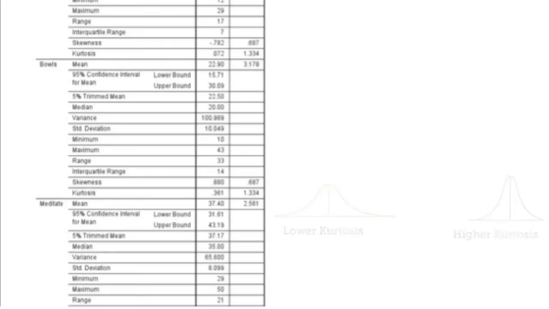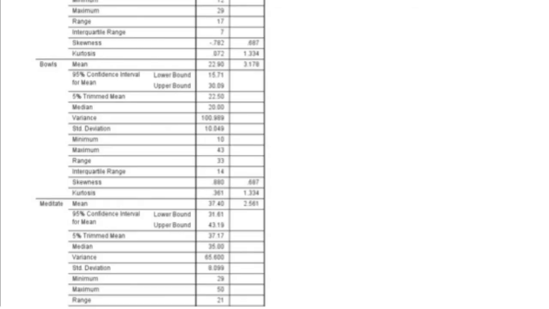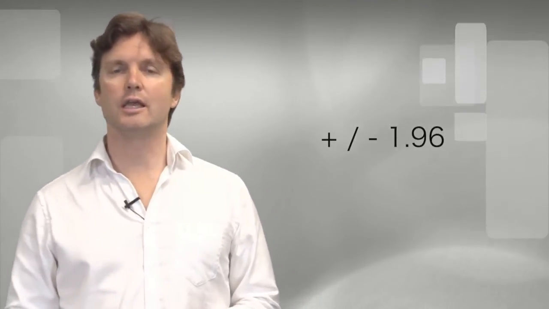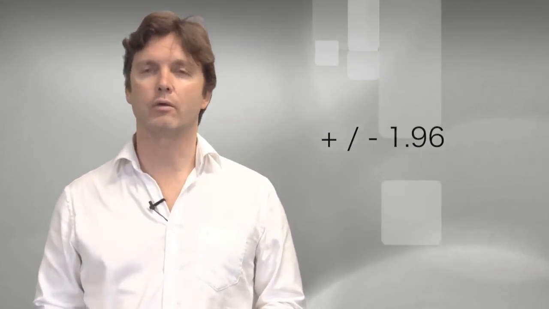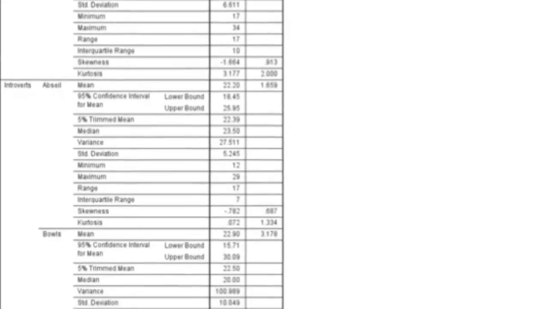So dividing skewness and kurtosis by the standard errors of those skewness and kurtosis figures gives the z-scores for both skewness and kurtosis. So here we're looking to see if those z-scores are above or below that parameter of 1.96. And what I can see here is that the range for all those groups is within the positive negative 1.96. However, warning bells are starting to sound for the extrovert group and the activity of meditation, which I'll examine in more detail in the following normality tests and outlier analyses.